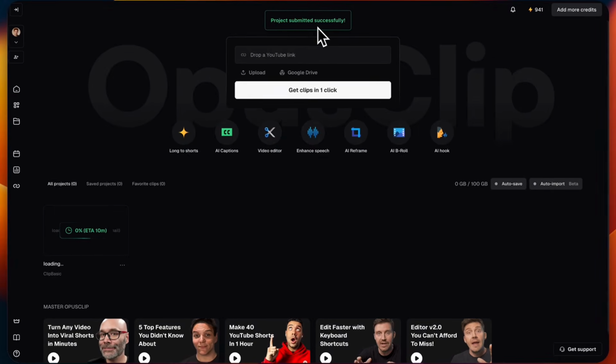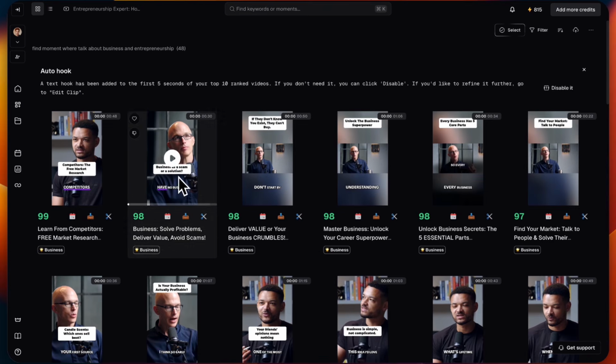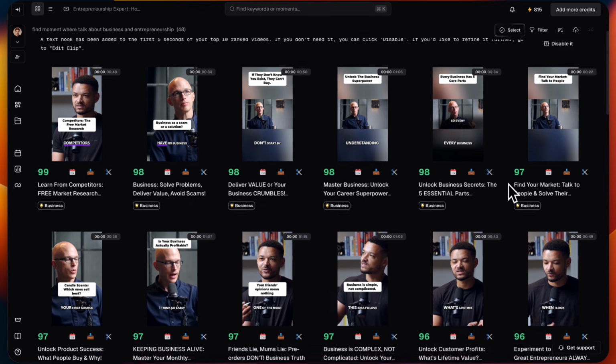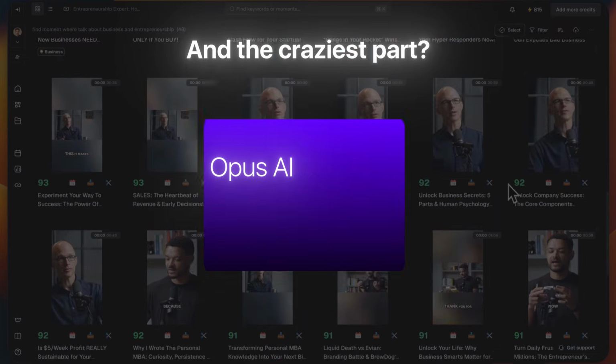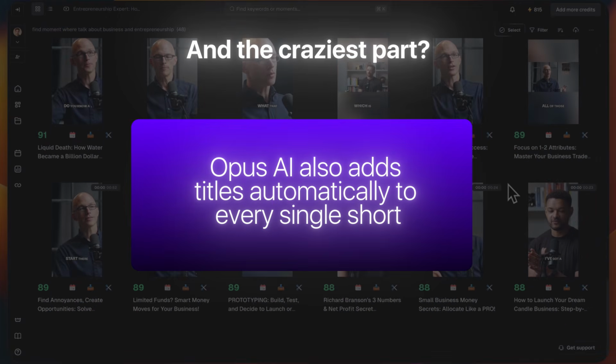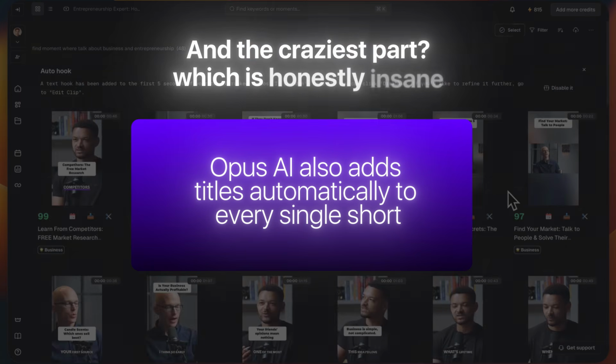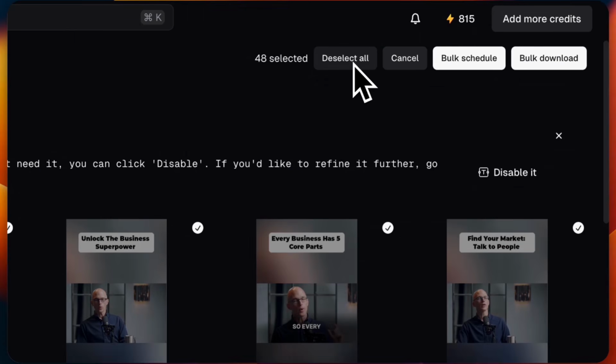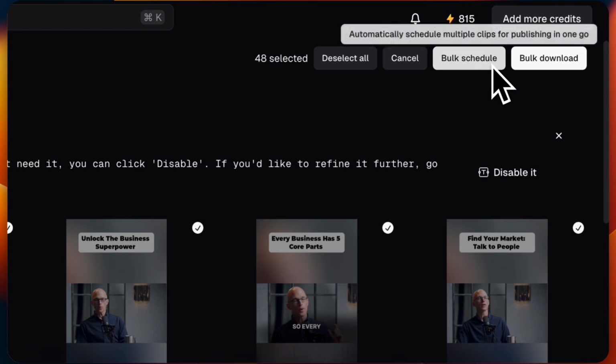And now, the magic happens. Within just a few minutes, Opus AI will generate around 40 to 50 short videos from a single podcast video. And the craziest part, Opus AI also adds titles automatically to every single short, which is honestly insane. You can select all the videos and bulk download them in one go. Or you can directly connect your social media accounts and schedule all the videos from here.